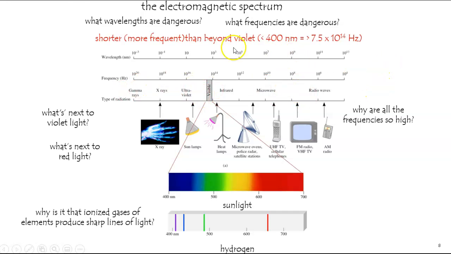And don't forget that this is essentially all possible wavelengths of light. These are the only wavelengths that we can see. Just a tiny little unit here, but you need instrumentation to measure all the other ones. So next to violet is ultraviolet. It helps to know that violet light is at about 400 nanometers, red is about 700. That allows you to say, oh, we're about to go into the ultraviolet over there, more dangerous. We're about to go into the infrared over here, safer. And that's how it looks.